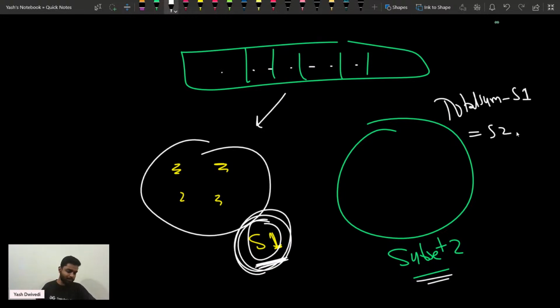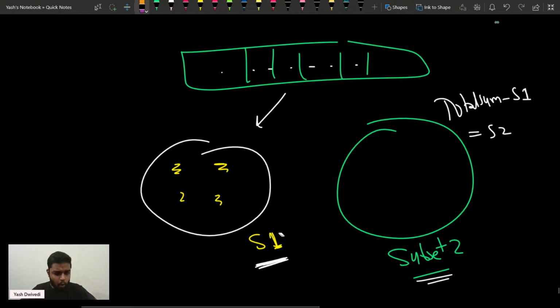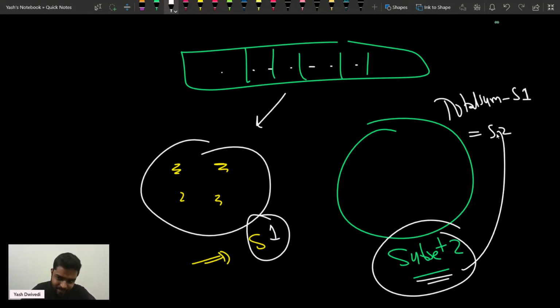Is this particular concept clear to everyone? You can give me a +1 if you're clear with this. I don't directly need to generate subset 2. Somehow I will generate all possible S1, all possible subset 1, by taking some elements and not taking some elements. And then I can directly get subset 2.